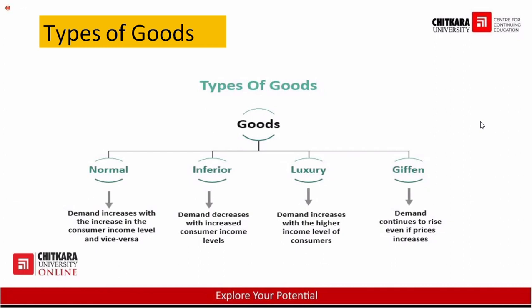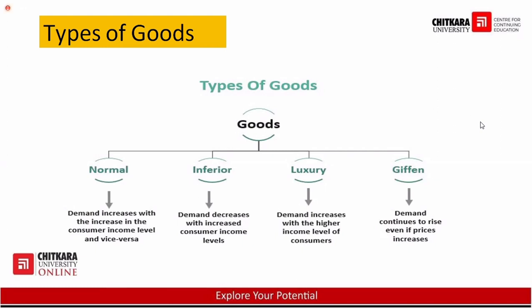Giffen goods are a kind of inferior products, but they are different from inferior products. So giffen products are those products which are a kind of inferior product. But yes, if the price increases, then what will happen? The demand will increase also. And the change in the demand will not be very high in that case. For example, wheat, rice, salt, all these kinds of products are giffen goods. They come under the category of inferior products.